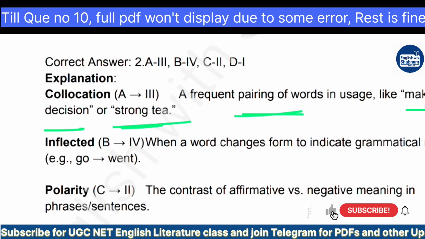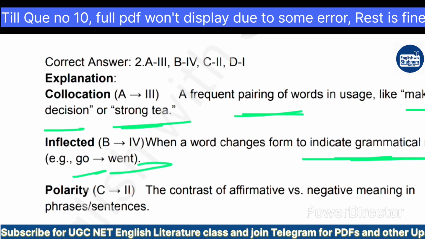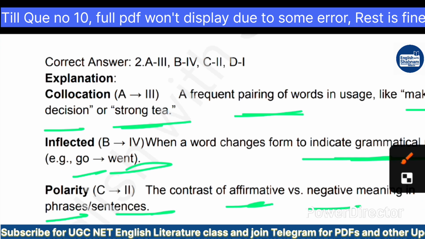Inflected: inflection, derivation, I hope you have studied. When a word changes form to indicate grammatical roles, that is, go becomes went in the past. Polarity: the contrast of affirmative versus negative meaning in phrases and sentences. Then we have generative: a linguistic system that can generate all grammatically correct sentences, coined by Chomsky in the 1960s using concepts from mathematics and formal logic. So these are the correct answers of this question.